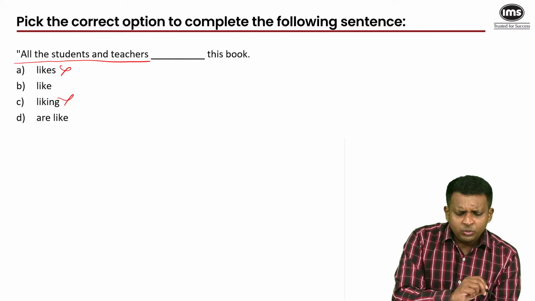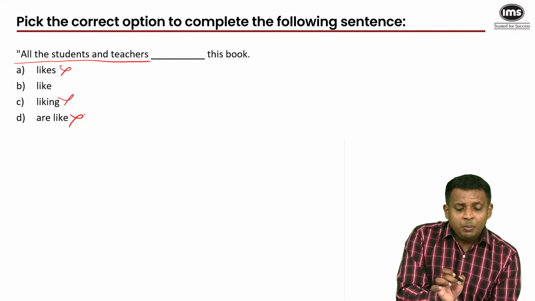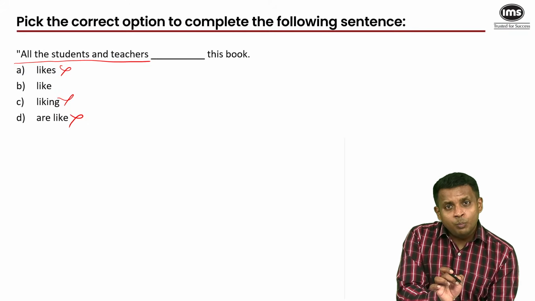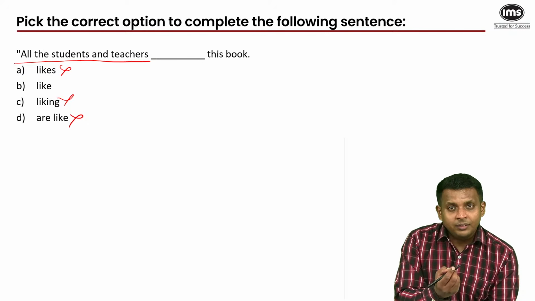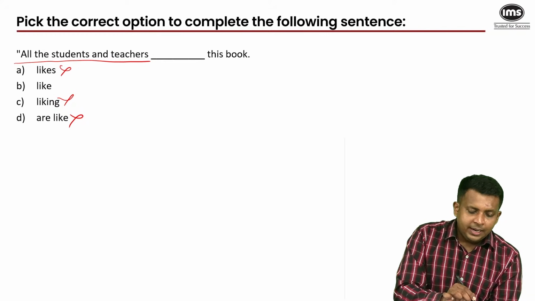All the teachers and all the students and teachers are like this book. There's no comparison between students, teachers on the one hand and a book on the other hand. It's about what they're feeling. We are talking about the verb of liking, a verb of emotion. So B. And it has to be plural because your subject is plural.